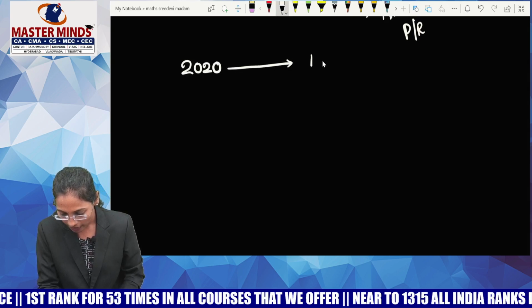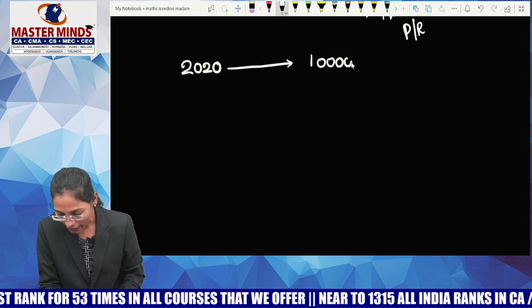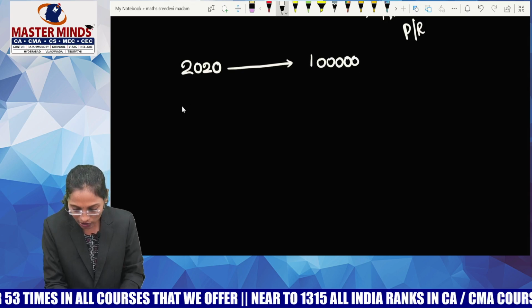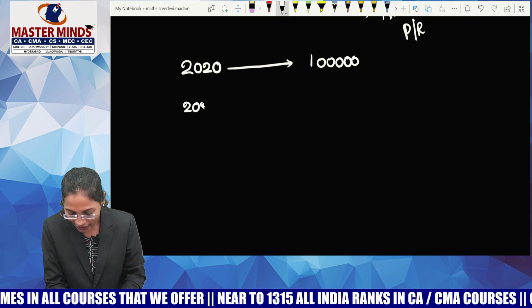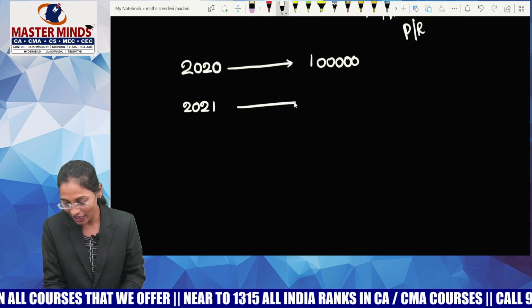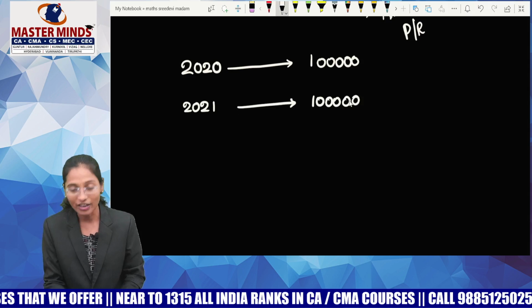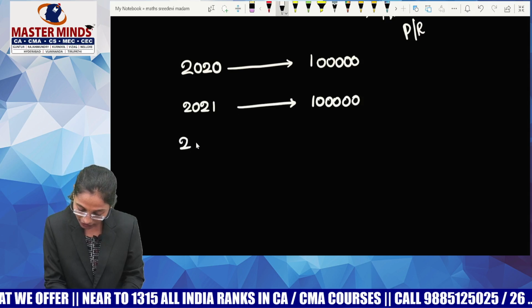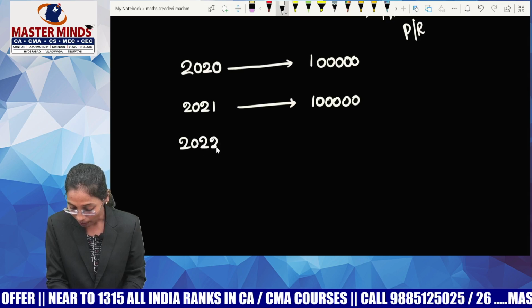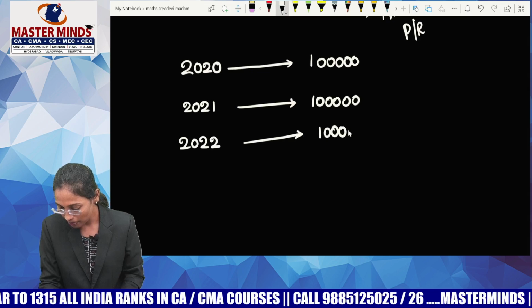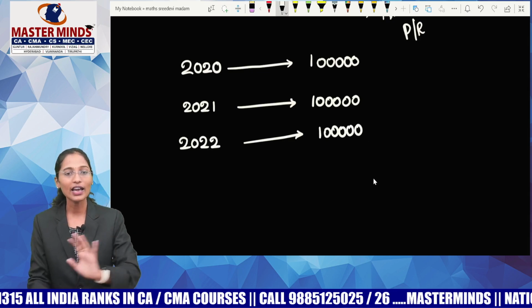lakh per annum. So I deposited this 1 lakh in a bank. In 2021 also I did it, because it is just 1 year that I took this resolution. So I did the deposit in 2021 also. In 2022 also, with much difficulty, I did the same, meaning I deposited 1 lakh in the bank.